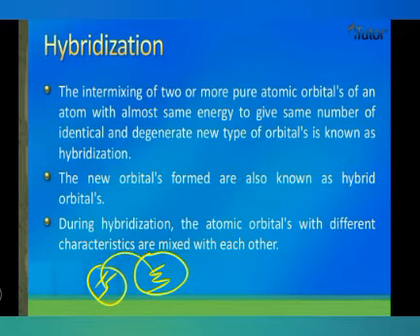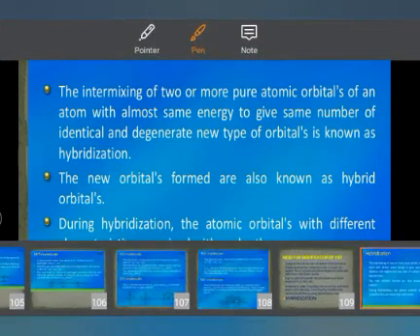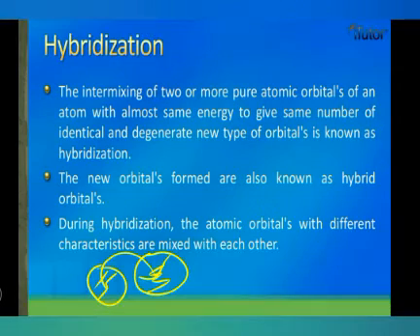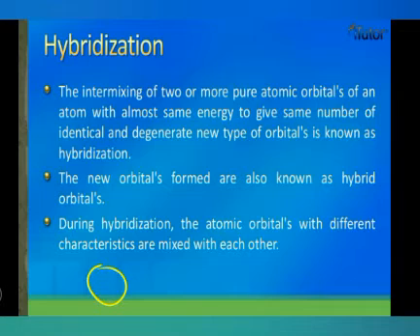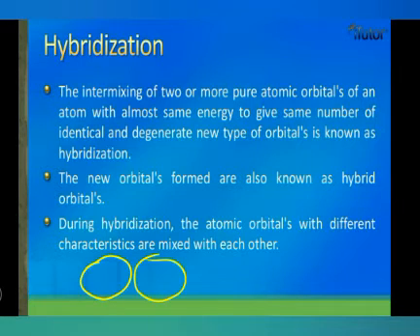So we mix both types of flower, and then we get a new type of flower with good fragrance and good colors. The new orbitals formed are known as hybrid orbitals. So both orbitals mix and form a new orbital, that is called a hybrid orbital, and this process is called hybridization.